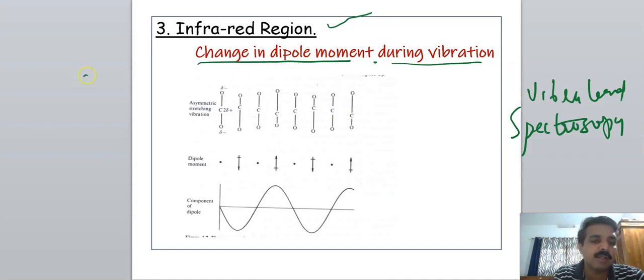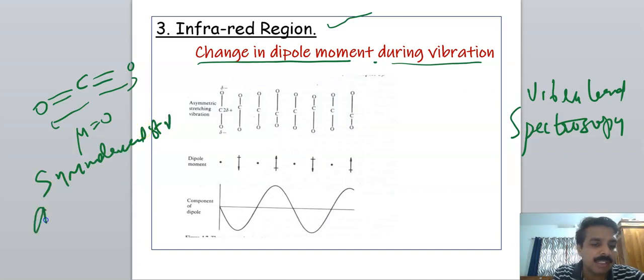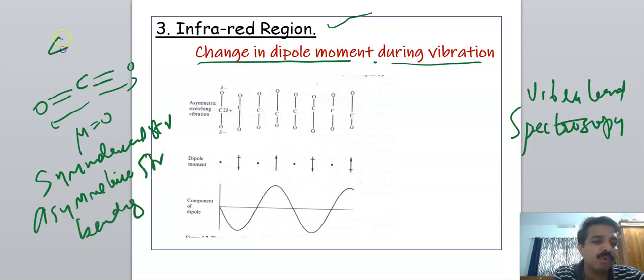For example, consider the carbon dioxide molecule. It is a linear symmetrical molecule, therefore its dipole moment is 0. But carbon dioxide has different types of vibrations, like symmetric stretching, asymmetric stretching, and bending modes. Actually, there are 4 modes of vibration for carbon dioxide.